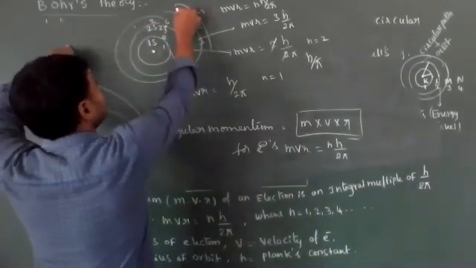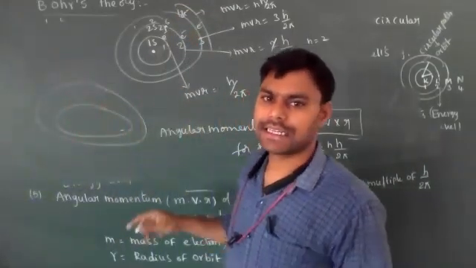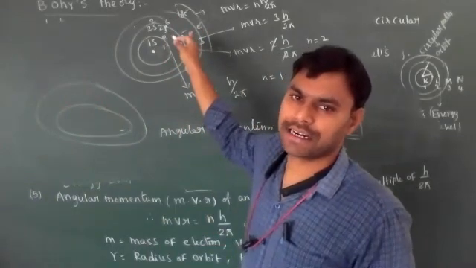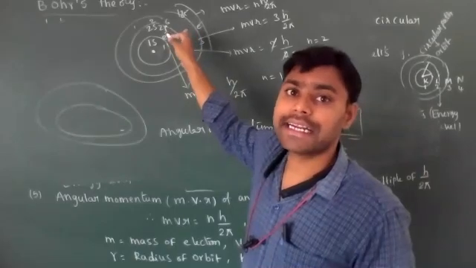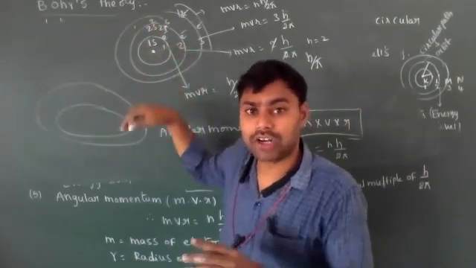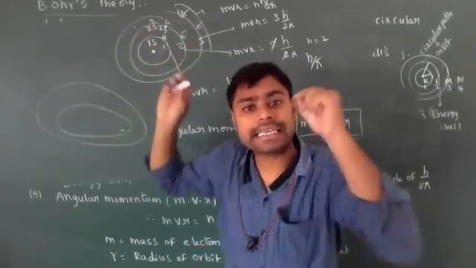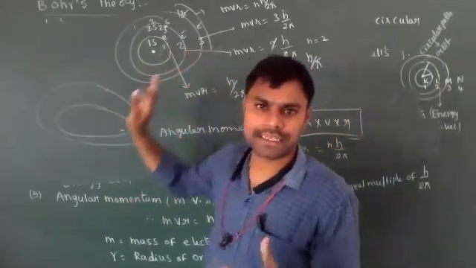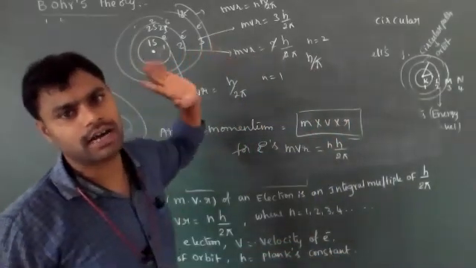And in the third orbit, a maximum of 18 electrons. 3s, 3p and 3d orbitals are present. In 3s, 2 electrons, in 3p a maximum of 6 electrons, and in 3d a maximum of 10 electrons. Total 18 electrons are present, surrounding and revolving around the nucleus. In that case, wherever each electron may be present, that is not a problem, either in the first orbit, second orbit or third orbit.